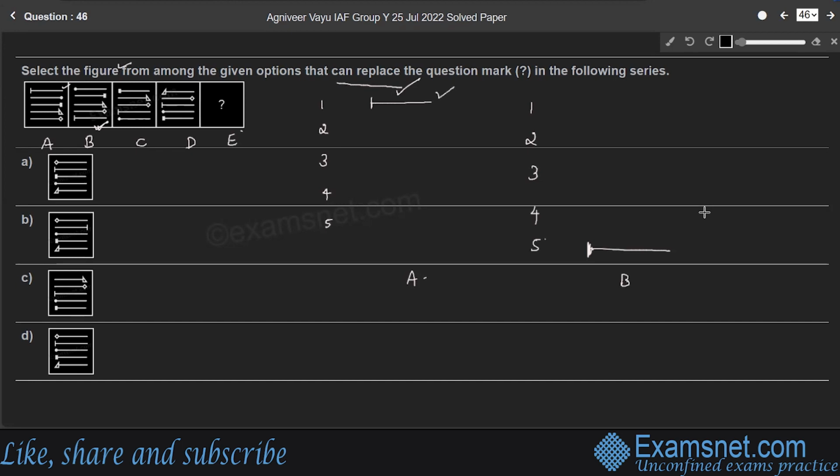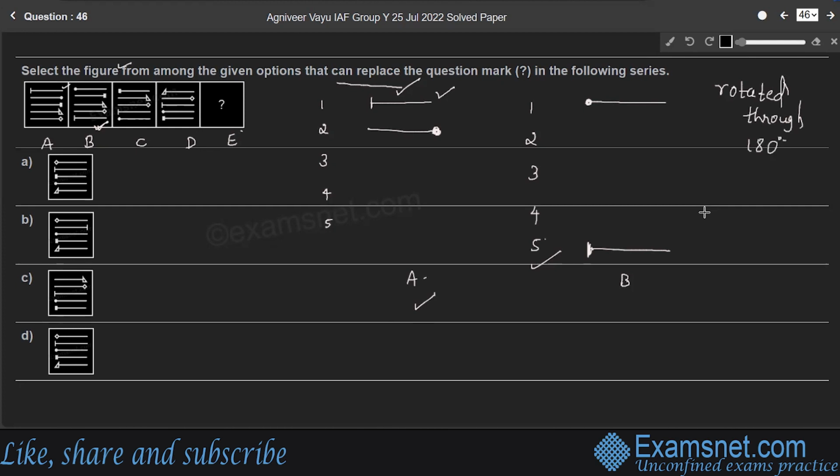That means first line of figure A will go to 5th position in figure B. Right? That means it goes to its previous position, right? So consider the second line of figure A. This second line will go to the first position in figure B and the direction of the second line changes. That means second line will be rotated through 180 degree and its position will be its previous position, right?